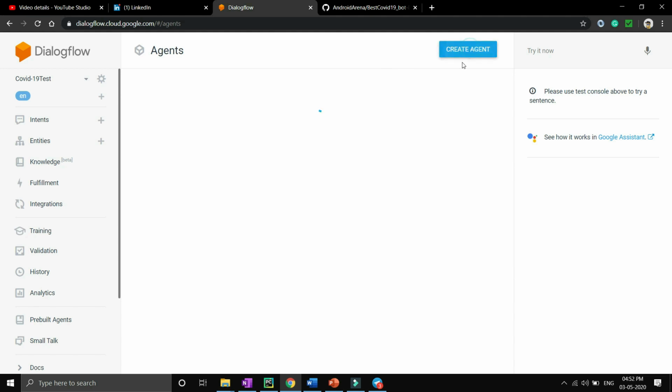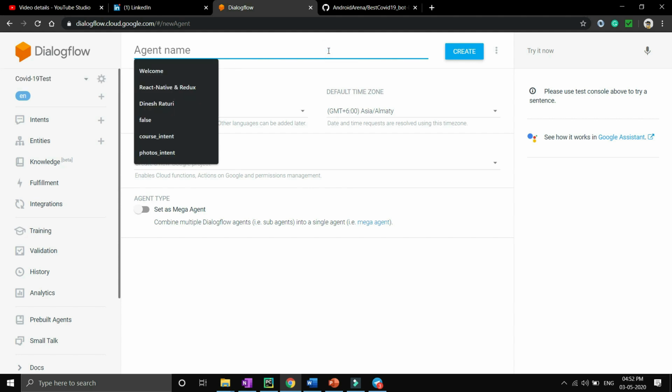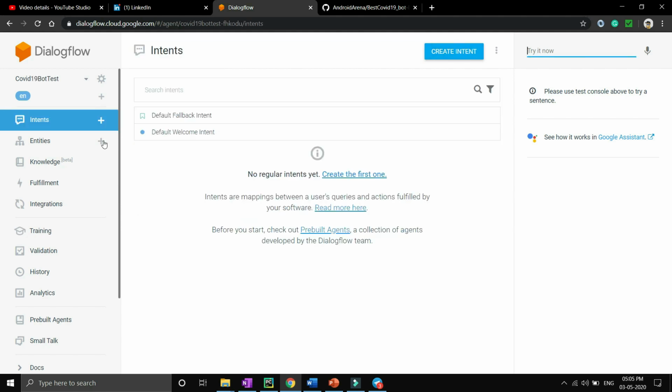You just click on this option and give any name to your bot or agent. I have already given the name COVID-19 test to my agent. You just need to give any name and hit create. Whenever you go inside the intent option, you will see two intents there. One is the fallback intent, the other is the welcome intent.